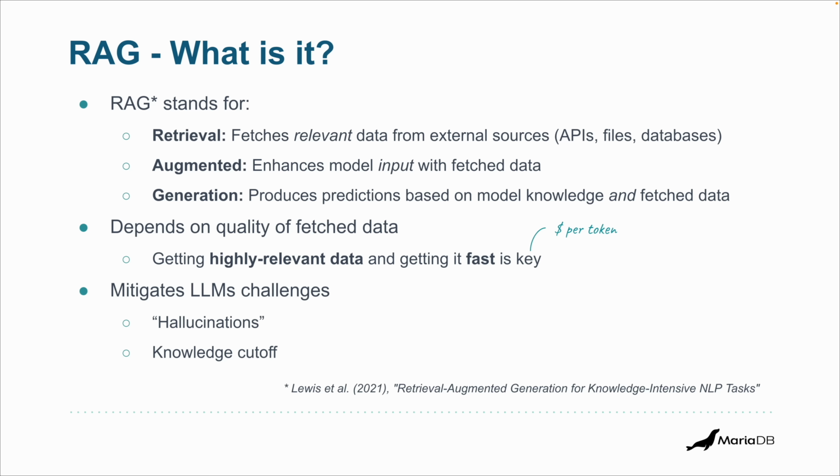Also, you are charged per token. You can think of it as per word that you send to the LLM. More technically speaking, it's per token. So we have an incentive to not send that much information to the AI. We cannot just copy all our documents or our database and send it. All those LLMs have a really large context window. That's how many words or tokens you can send to it. We still have this incentive. So it's very important to get the relevant data and only relevant data, and obviously fast to offer a better user experience. Now, RAG mitigates some of the challenges with LLMs, like hallucinations.